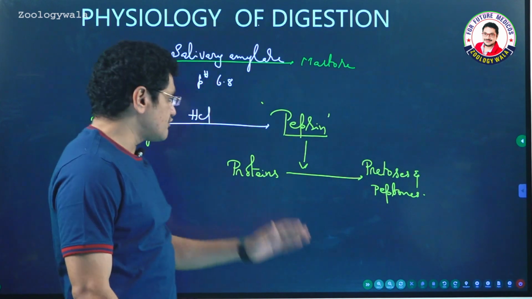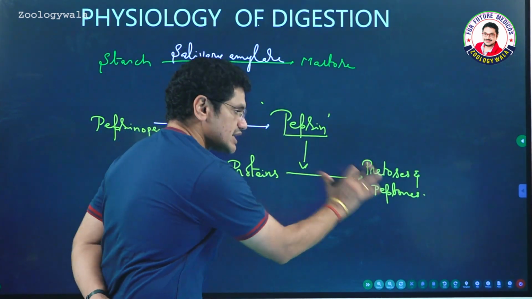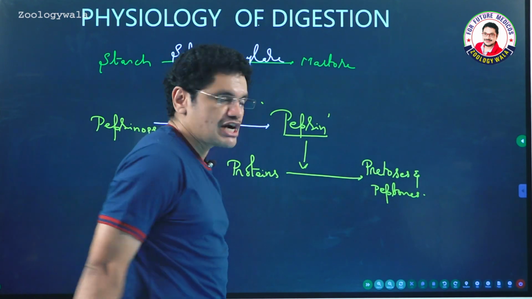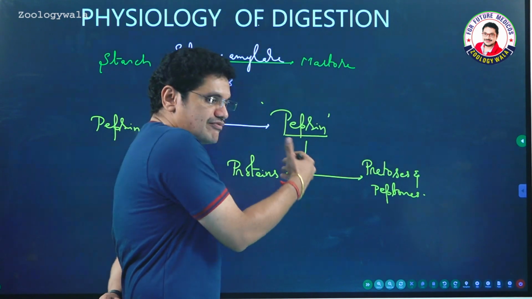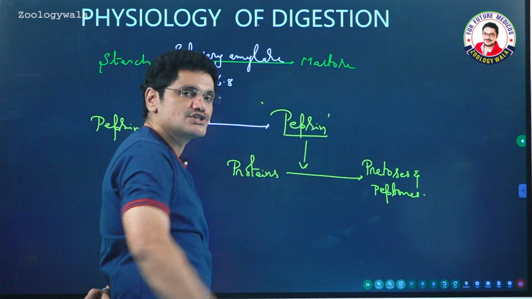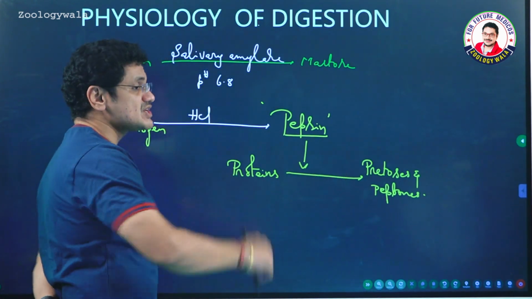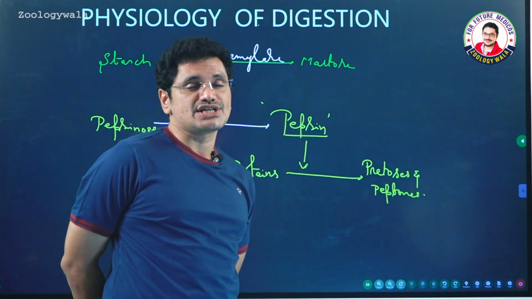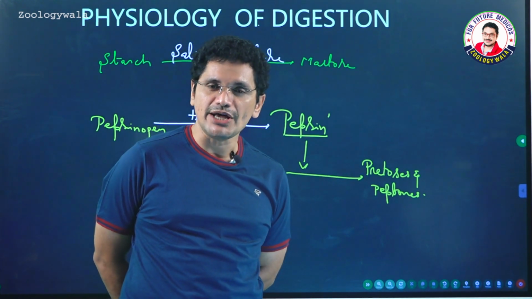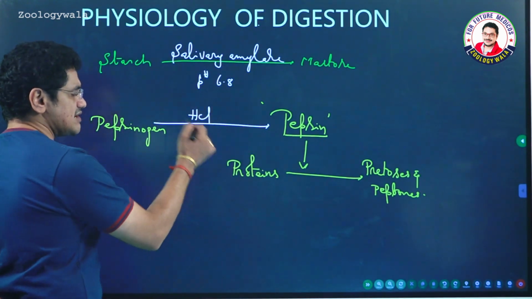So in the stomach itself, the proteins are broken down into proteases and peptones, where the number of amino acids is comparatively less in proteases and peptones when compared with the proteins. And this type of formation of products takes place in the presence of the enzyme pepsin, for which HCl action is very much essential. So in the presence of HCl, zymogen cells, I mean to say, inactive enzymes, are converted to active enzymes.